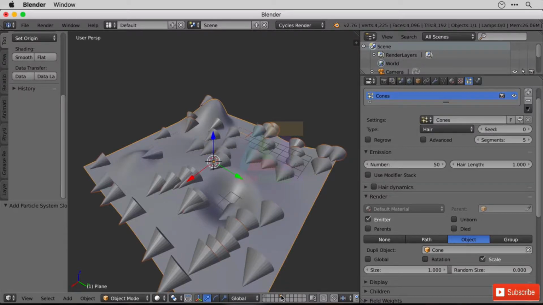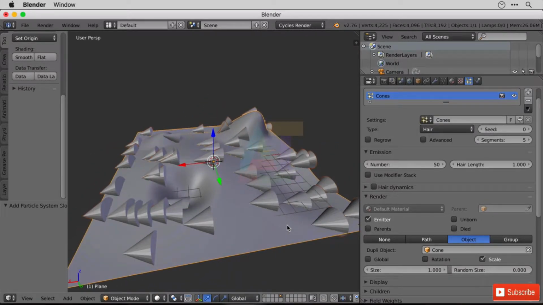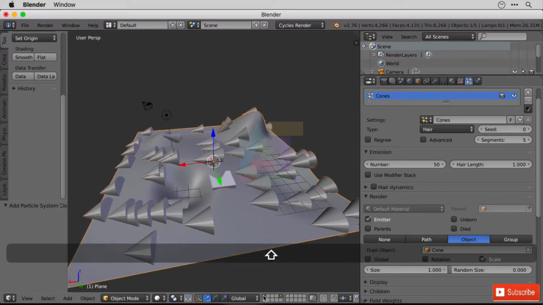But here we have a problem. They're all laying on their side and we don't want that. And that's because Y is up as far as the particle system is concerned. So all we simply need to do is rotate our original cone around. So I'm going to enable both of the layers.